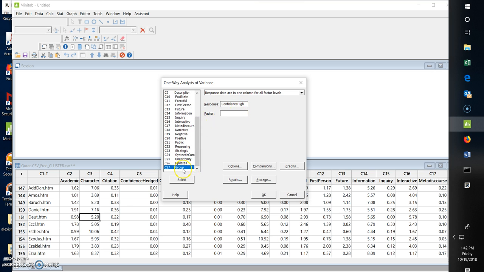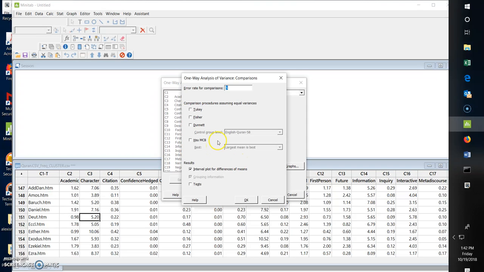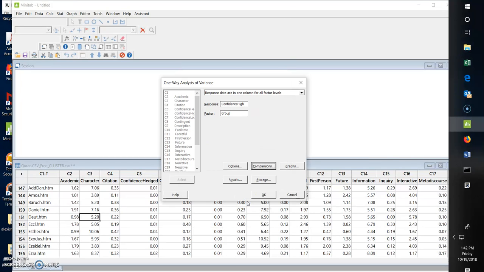We're going to be looking at the group variable, which is whether it's the New Testament, the Old Testament, or the Quran. So we want to see if high confidence truly is distributed more in the Quran than in the other Bible offerings. We're also going to do a comparison called Tukey, because Tukey will be definitive as to whether there's a statistically significant difference. And then we're going to hit OK.